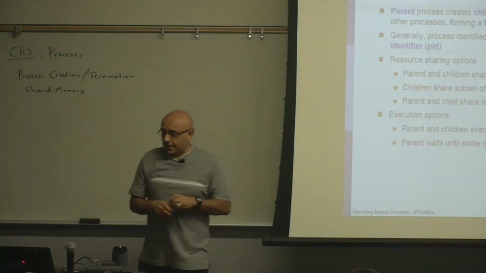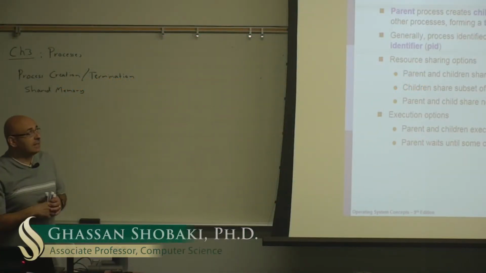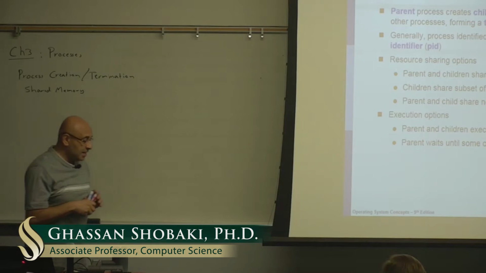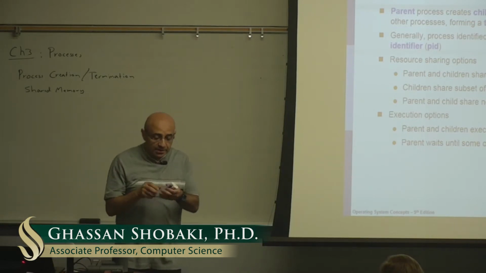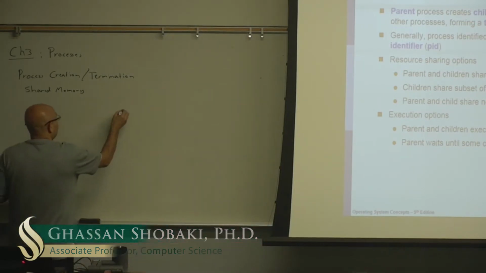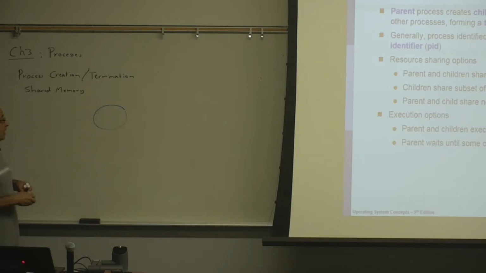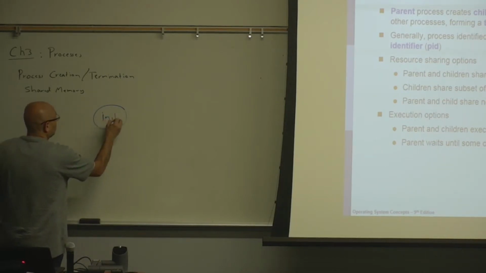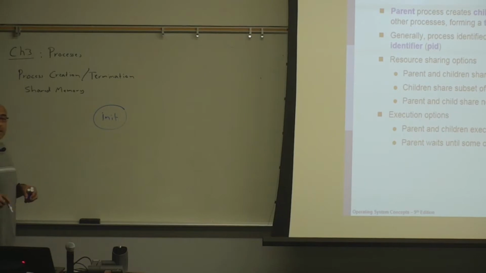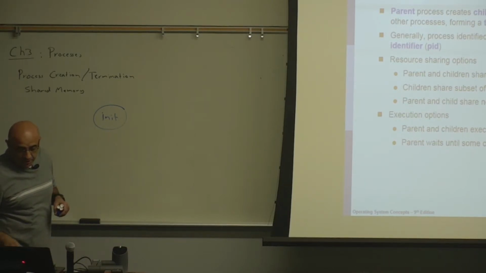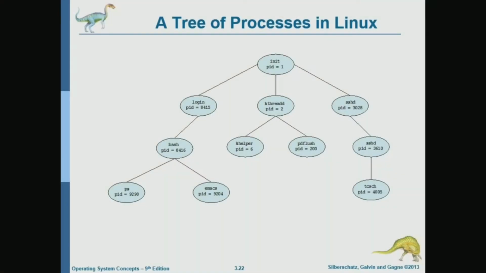Okay, so in a Unix system, each process has a parent. When the system starts, it starts a root process called init, the initial process, that is going to be the parent of all processes. The system will first create that root process, and then all other processes are going to be children or grandchildren of this.